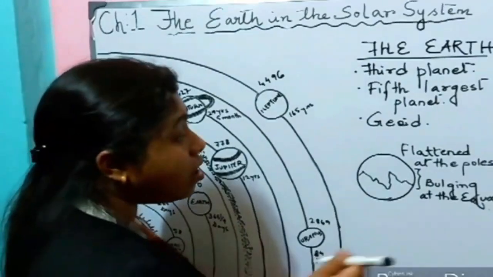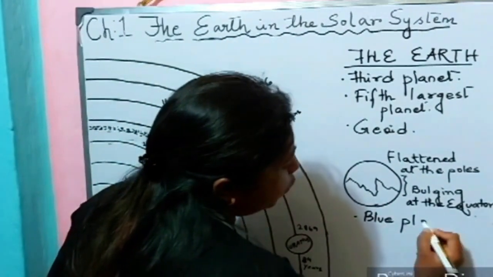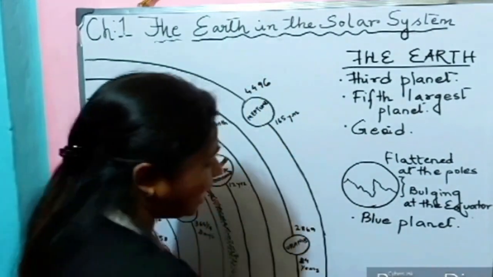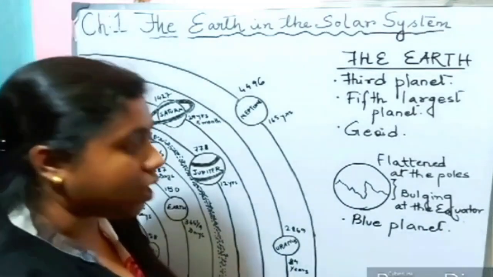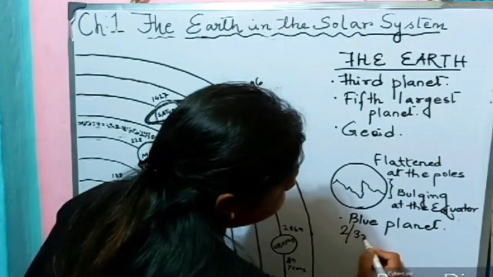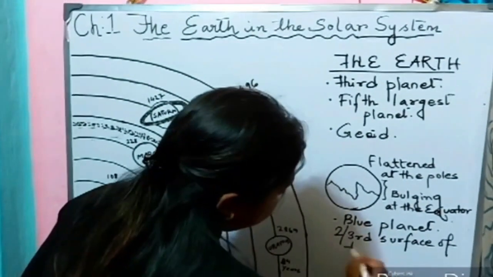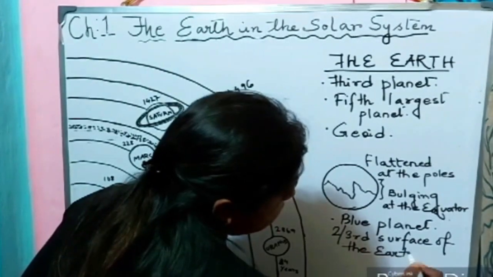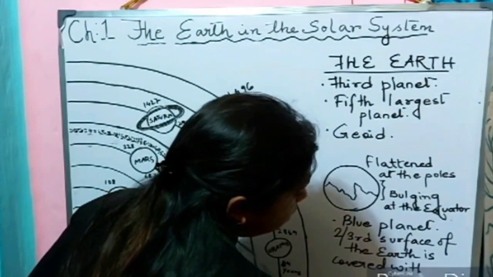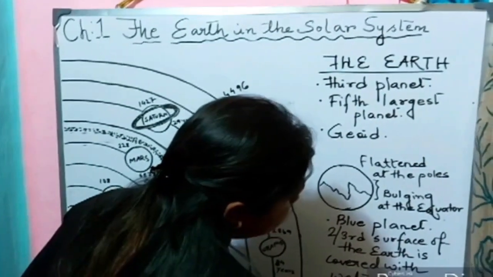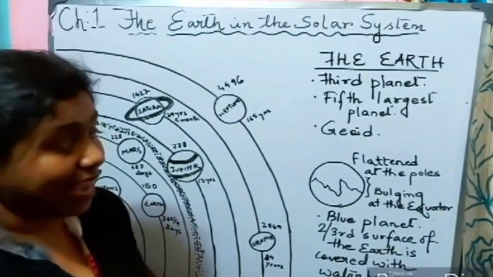Now the Earth appears blue, so we call it a blue planet. If you see pictures, satellite imageries of Earth, you will see it appears as a blue planet. Why? Because 2/3 of the surface of the Earth is covered with water bodies. That is why we call Earth a blue planet.